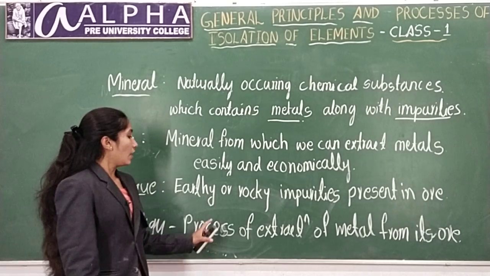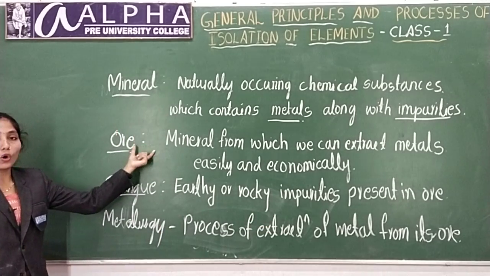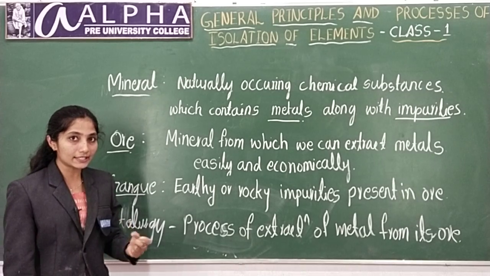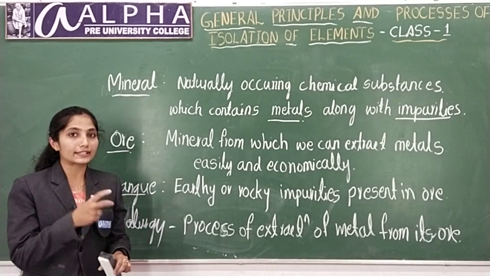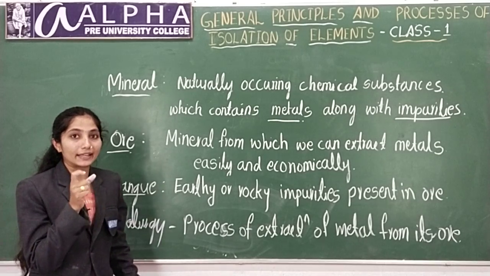So from ore you are going to extract metals. That process of extraction of metal from its ore is called metallurgy.